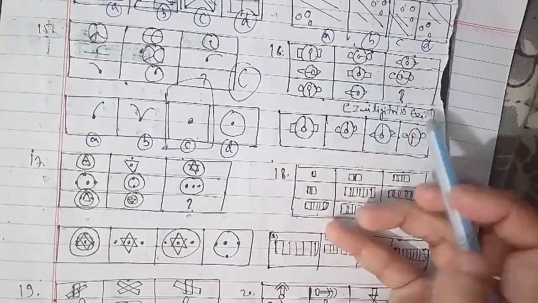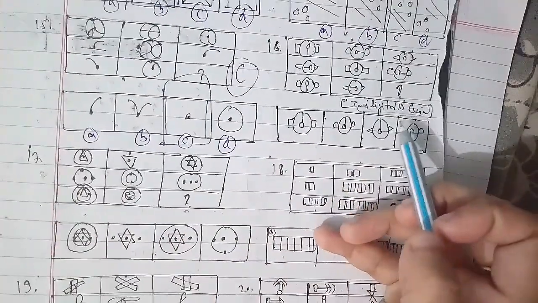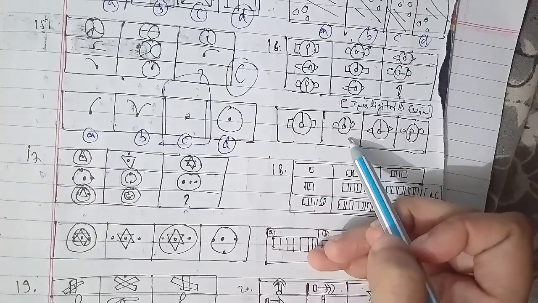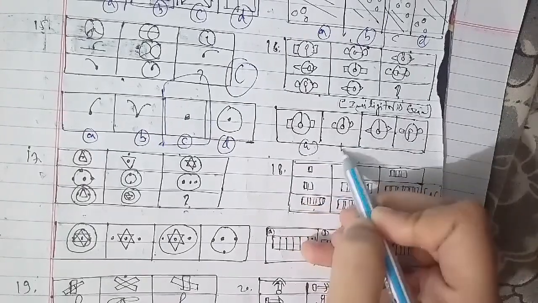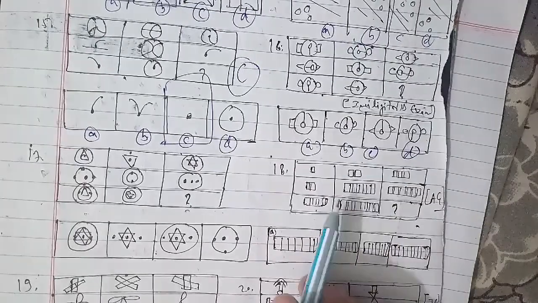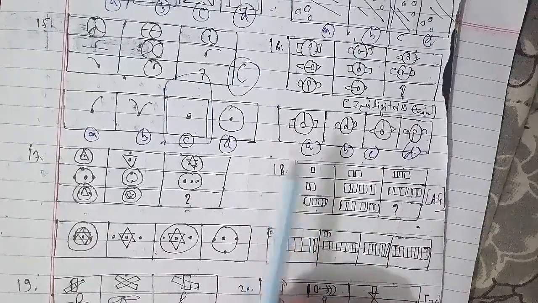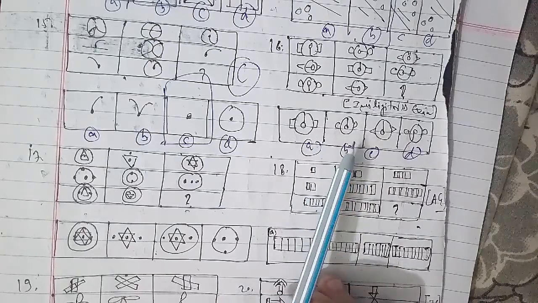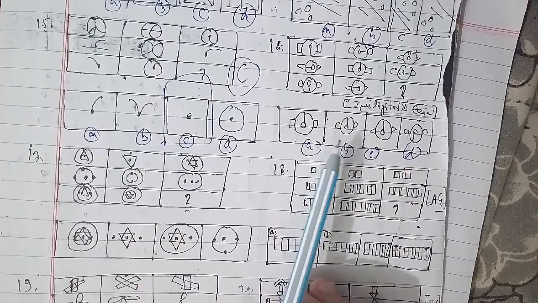We'll go ahead with the 17th question of the session. These were the questions, as you can see, with options A, B, C and D, of course. For the same case, the third figure in each row comprises parts which are not common to the first two figures, and the answer is figure B. It is the right answer for this question as well.